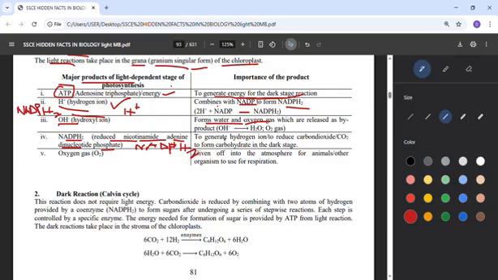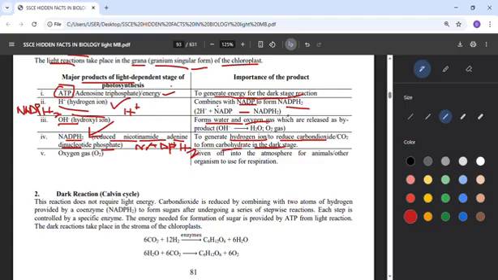This is to generate hydrogen ion. So immediately hydrogen enters here, there will be what? Hydrogen ion. So it has generated hydrogen ion, which is to reduce carbon dioxide. Once hydrogen ion has been generated, it will reduce carbon dioxide to form carbohydrates in the dark stage. So meaning that in the dark stage, the energy that is needed will be coming from the light stage.